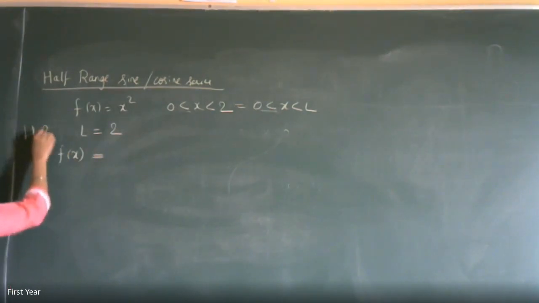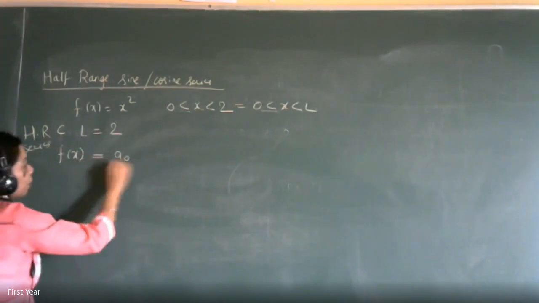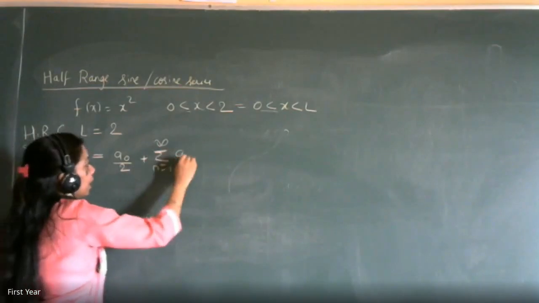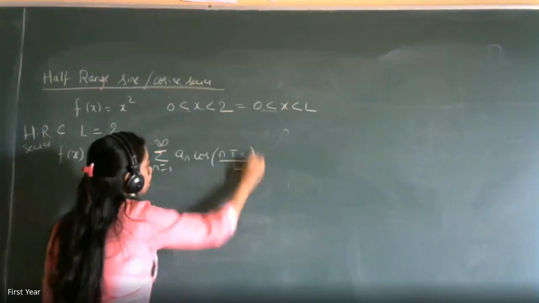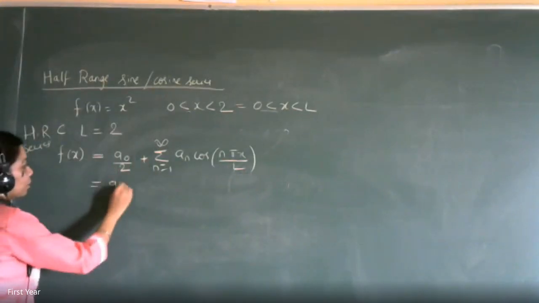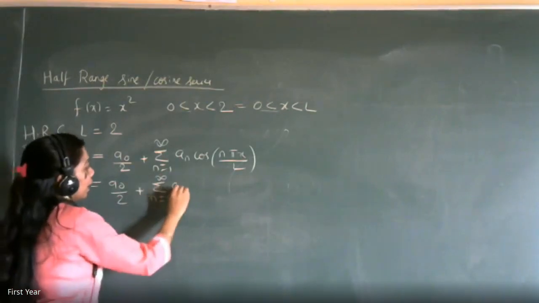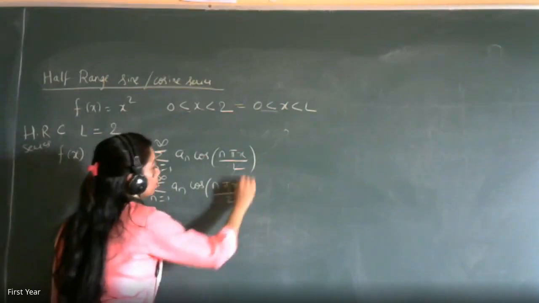Therefore the half range cosine series will be f of x equal to a naught by 2 plus summation n from 1 to infinity of a n cos of n pi x by 2.